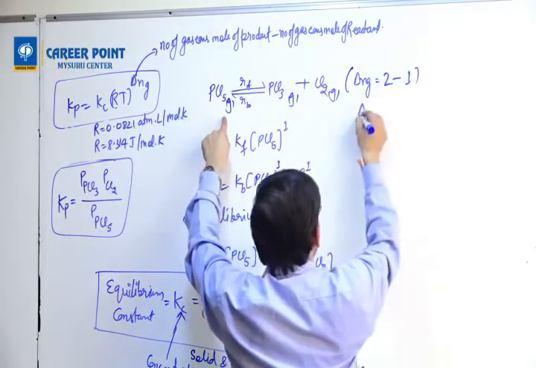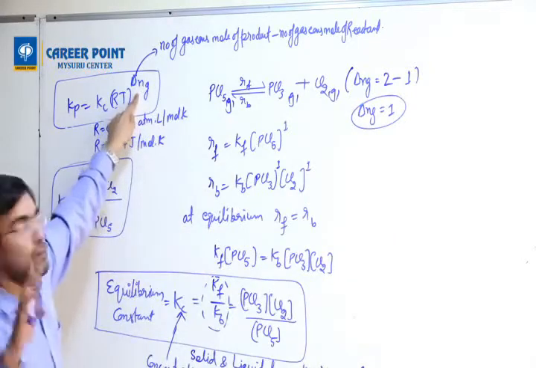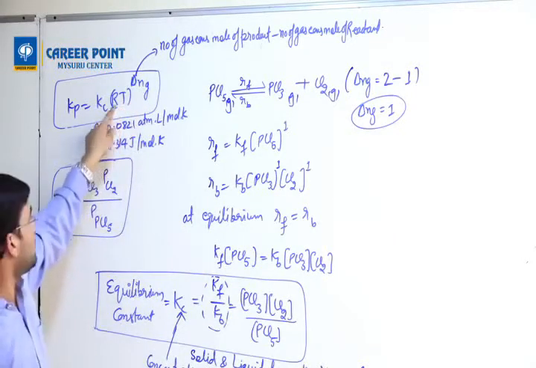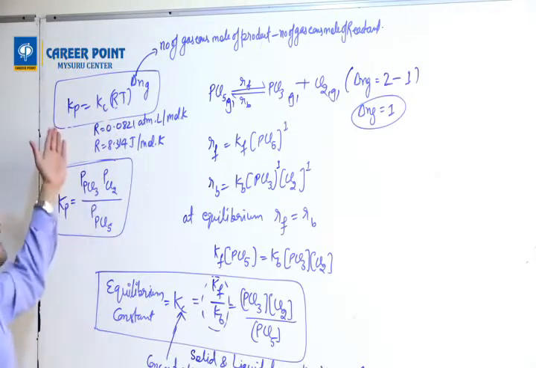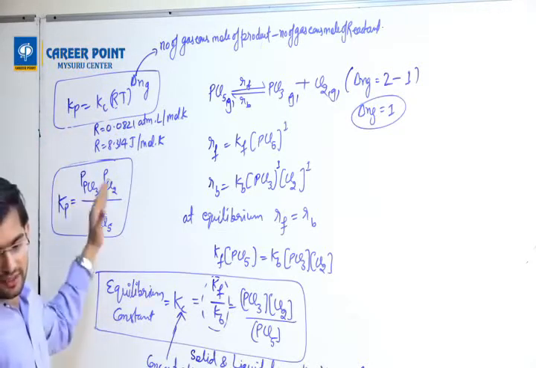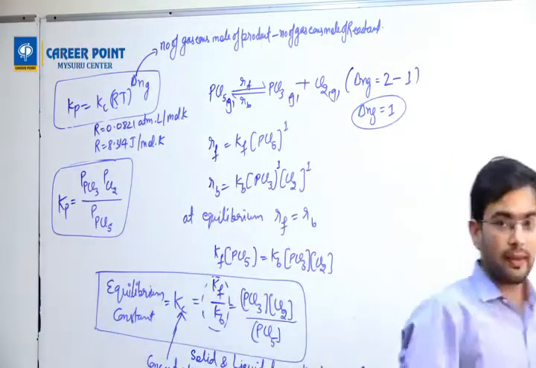So delta Ng equals 1. R I have given, T they will give, and Kc or Kp they will give one of the values, so you can find the other. These two are the equilibrium constant expressions.